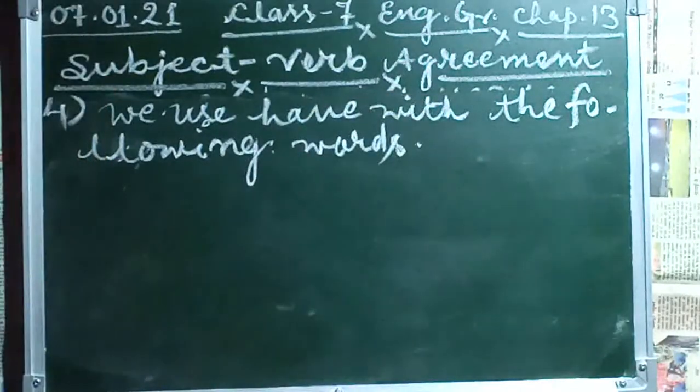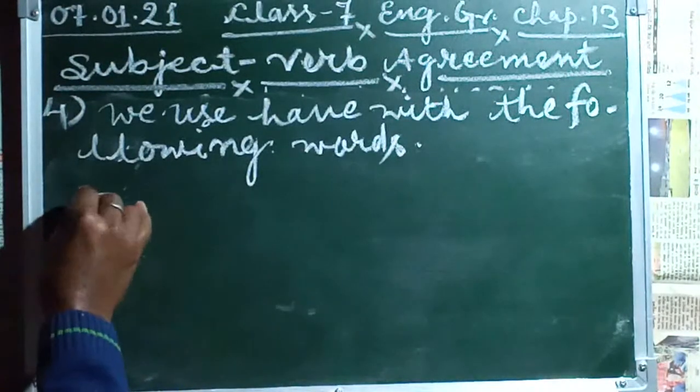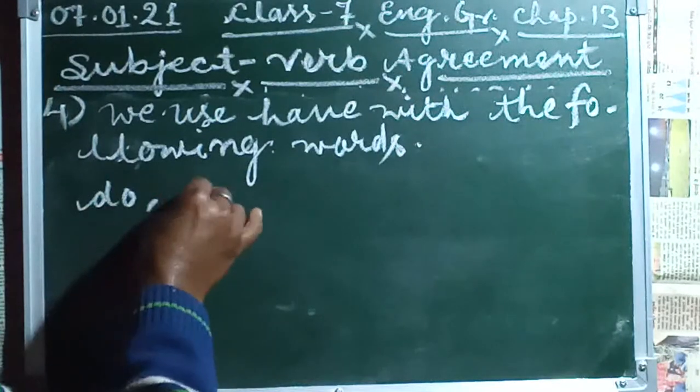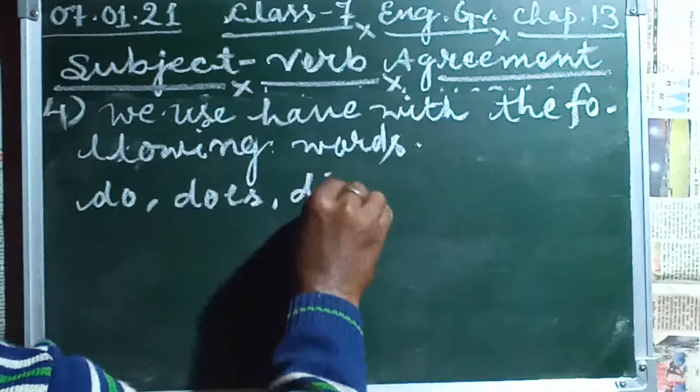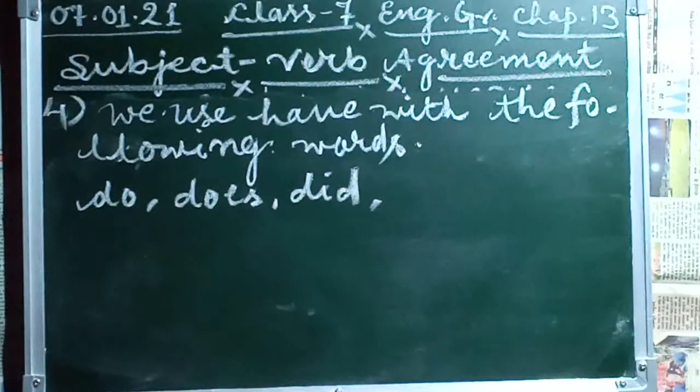What are these? Number one: do, does, did. Like this we use. Second: must, need, dare.